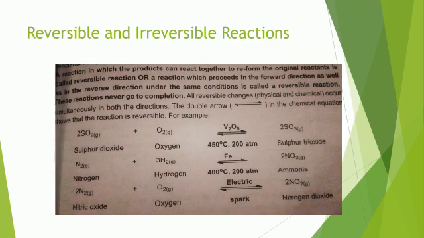A few other examples are the formation of ammonia from nitrogen and hydrogen, and the formation of nitrogen dioxide from nitrogen and oxygen.